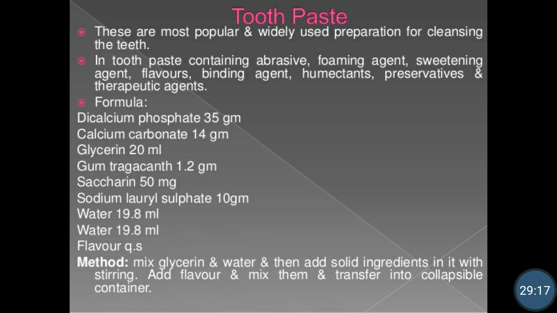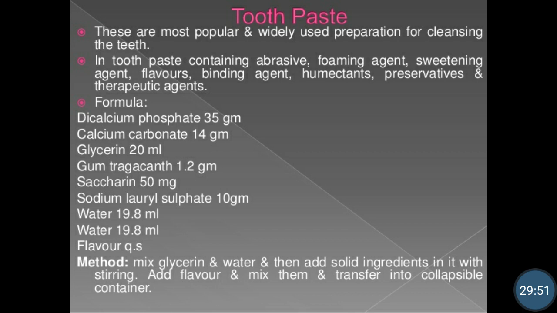So to make this formulation, first mix the glycerin and water, and then add the solid ingredients in it with stirring. Again add the flavor and mix them and transfer into the collapsible container. As we have seen in the method of addition of binding agents, first the gum tragacanth is mixed with a sufficient quantity of glycerin, and a smooth slurry is made, and after that the slurry is added to the final preparation with other ingredients.